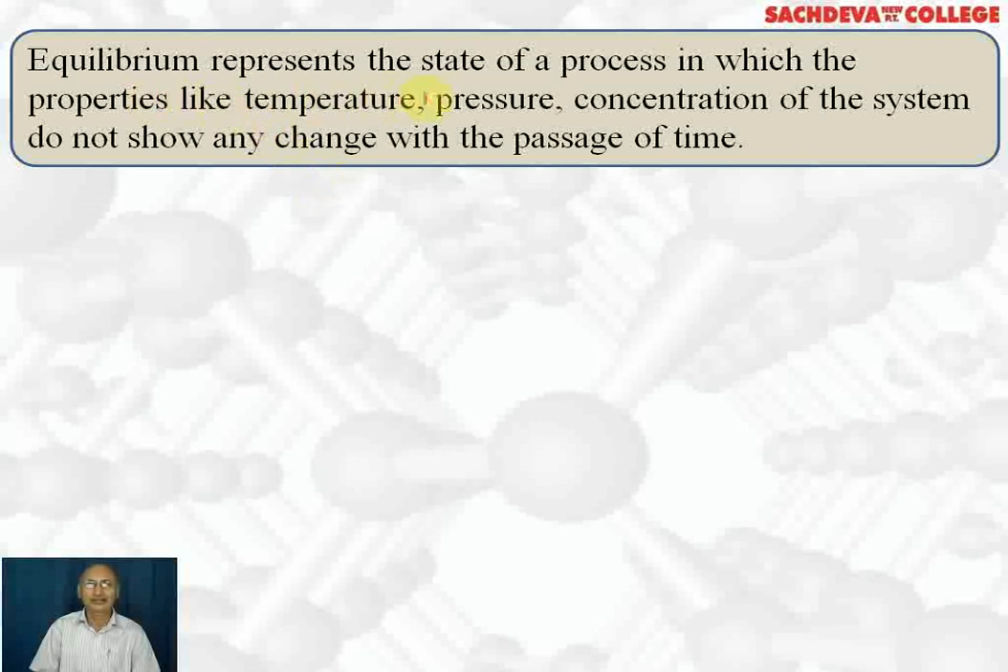Equilibrium represents the state of a process in which the properties like temperature, pressure, concentration of the system do not show any change with the passage of time. Now, this process will occur, or equilibrium will be attained, when the rate of forward process is equal to the rate of backward process. After the equilibrium is reached, the observable properties like temperature, color, density, pressure, concentration of the system do not show any change with time.